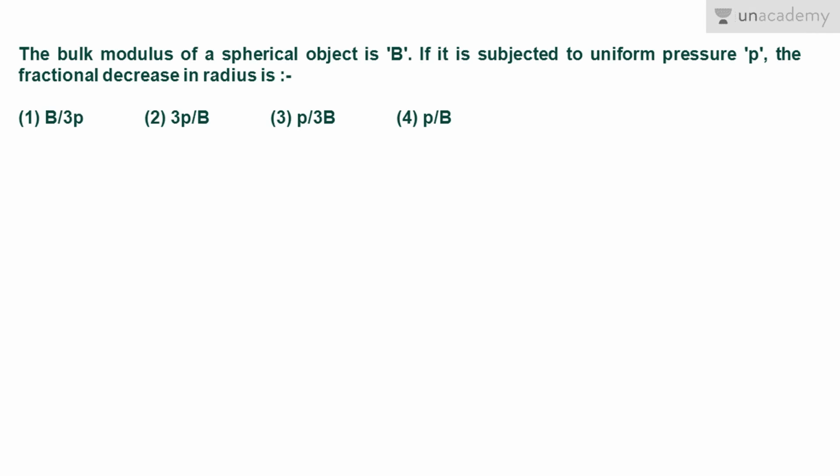Now this question again, this is from modern physics. It is asking the bulk modulus of spherical object B, if it is subjected to uniform pressure P, the fractional decrease in the radius. Okay, now let us look at the solution.